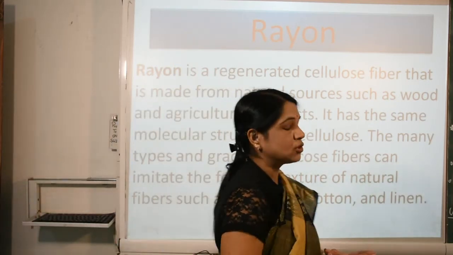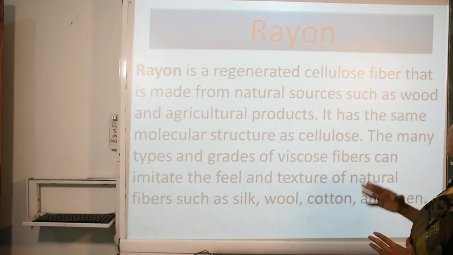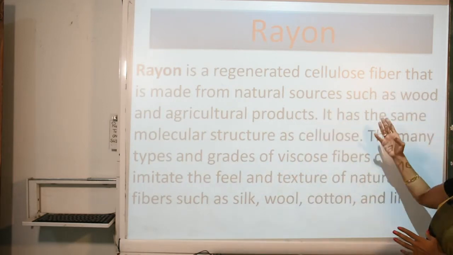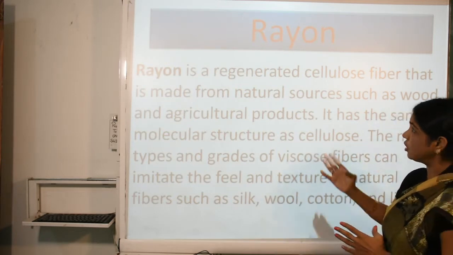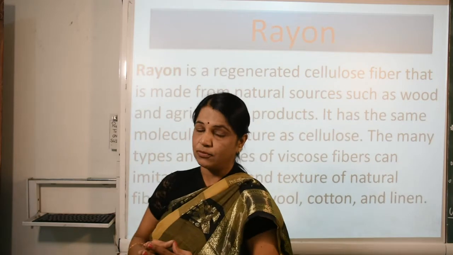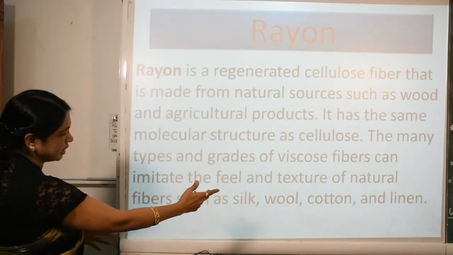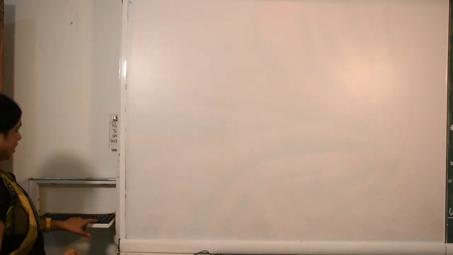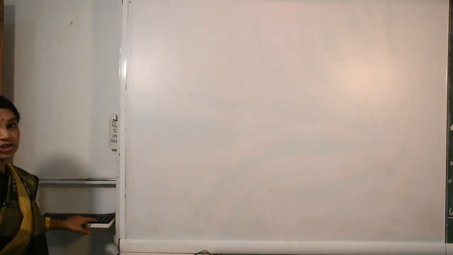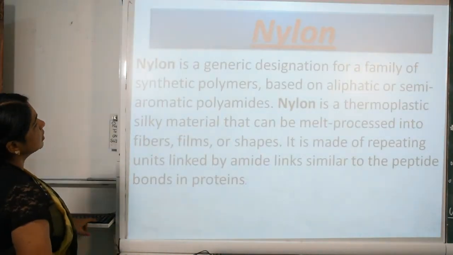Rayon, I told you, is obtained naturally, and rayon is a regenerated cellulose fiber made from natural sources such as wood and agricultural products. Rayon is also a very useful fiber, as I told in the beginning: silk, wool, cotton, linen texture fibers we get from it. Now further, this is the picture of the rayon. Now further we are going to see the nylon.